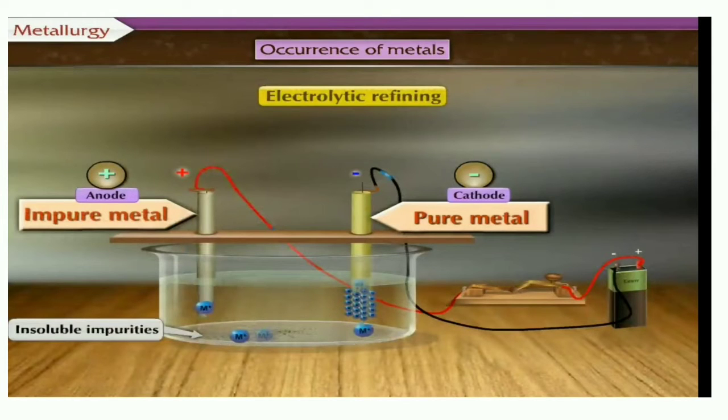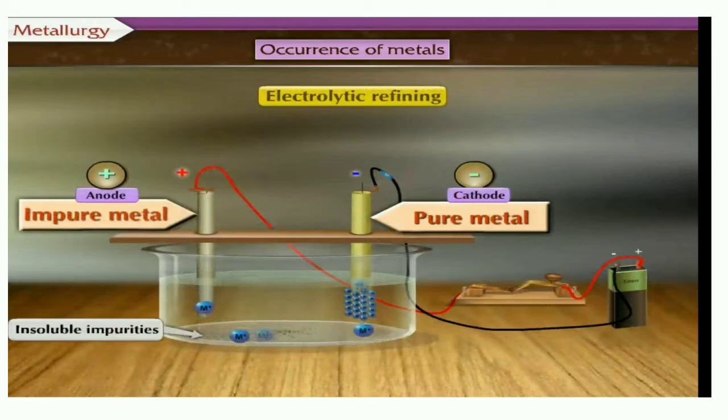Electrolytic refining is the same thing, where pure metal can be removed. Metals are positively charged particles, and they are attracted towards the negative pole, the cathode.